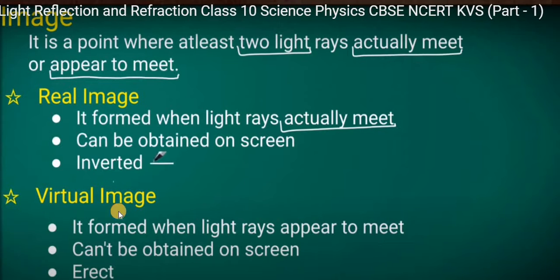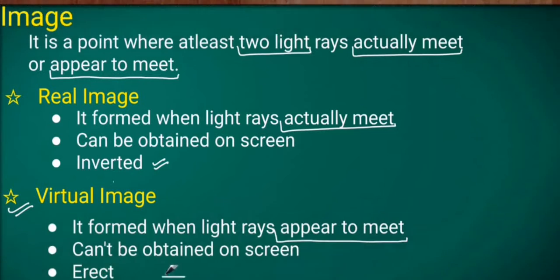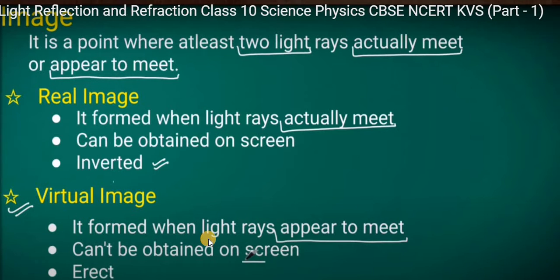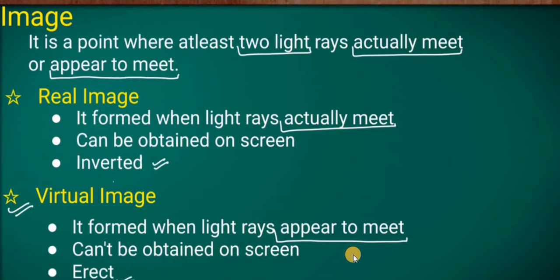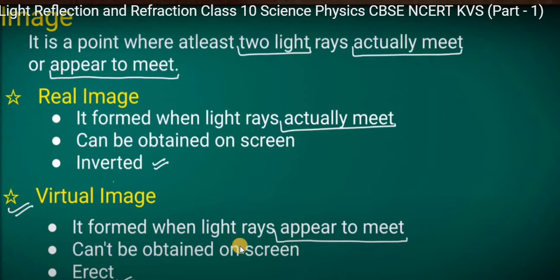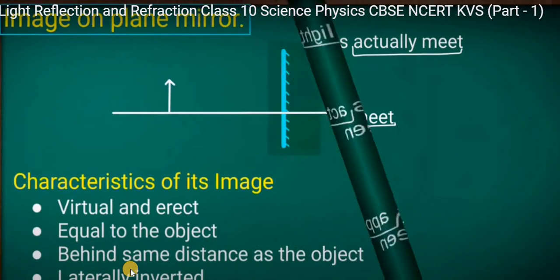The second one is the virtual image. It forms when light rays appear to meet, means they do not actually meet, but appear to meet. Then it is called a virtual image, and it can't be obtained on the screen. And the third point is that it is always in erect form. The virtual image: its light rays appear to meet, it can't be obtained on the screen, and it is always in erect form.